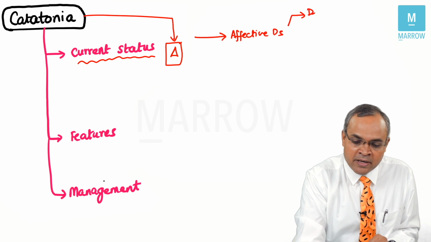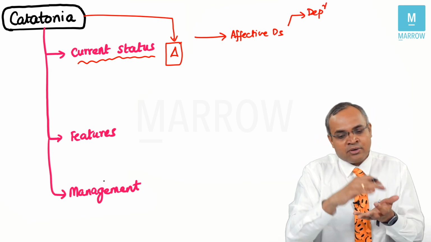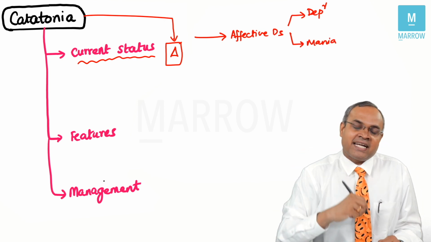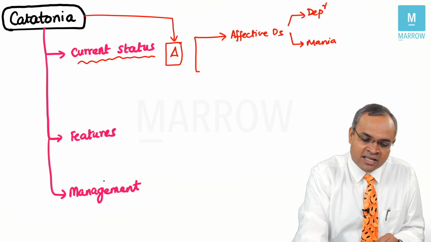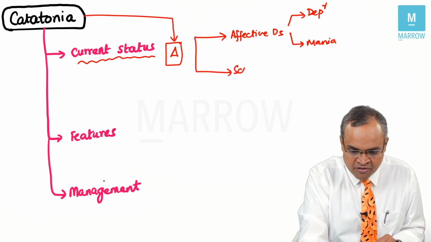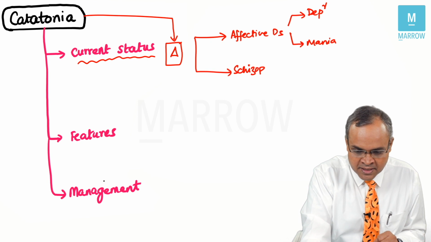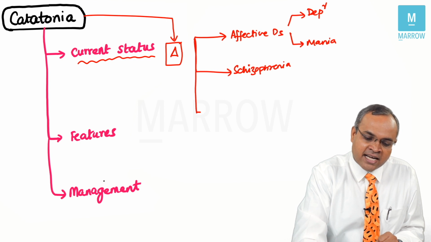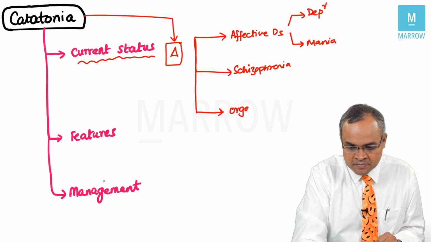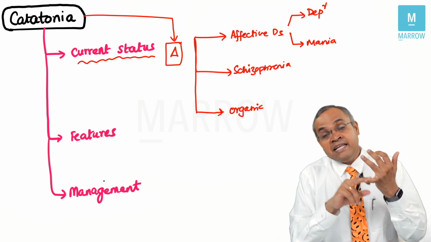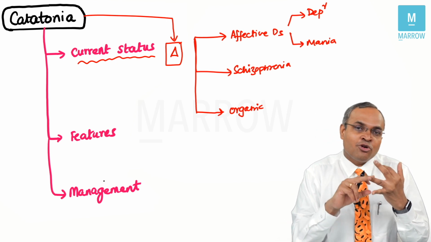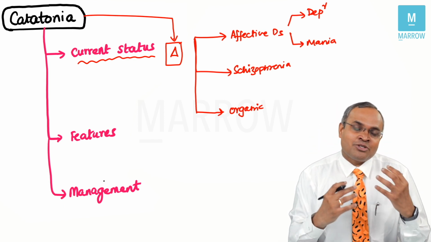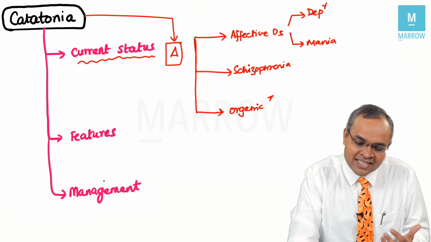Affective disorders, basically depression. When there is severe depression, patients can get into a catatonic state, or when patients have severe manic symptoms, they get into a catatonic state. Another common reason why catatonia develops is schizophrenia. Understood? Another cause of catatonia is organic conditions. Delirium patients can present with catatonia. Frontal lobe tumor patients can present with catatonia. Patients with encephalopathy can present with catatonia. So different organic conditions can also present with catatonia.